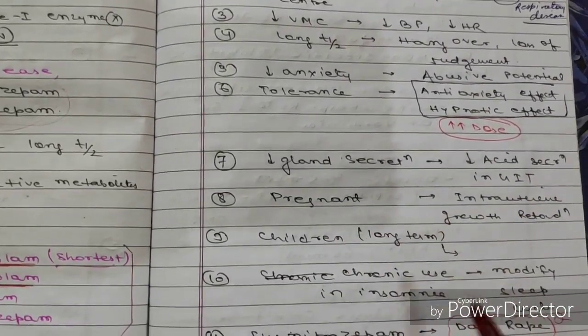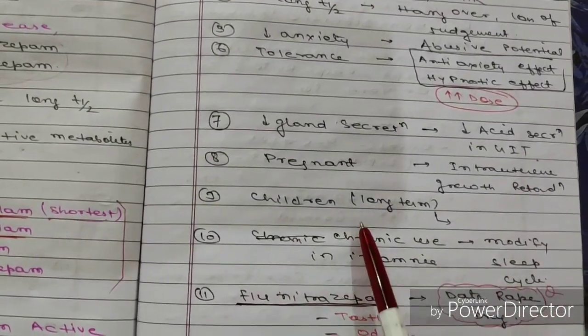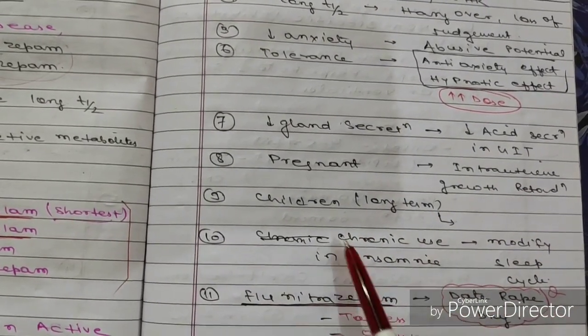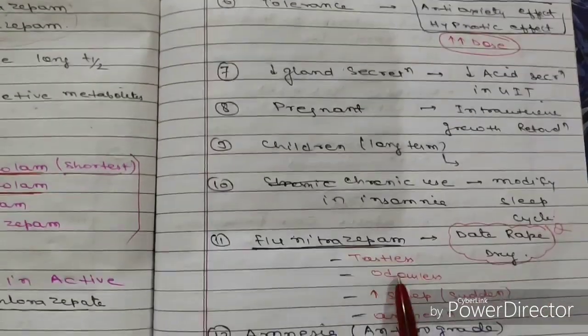In pregnant females, it can cause intrauterine growth retardation, and if used chronically in insomnia cases, it can modify the sleep cycle.